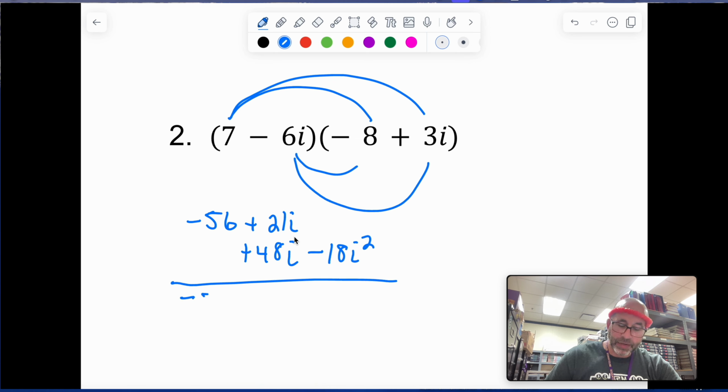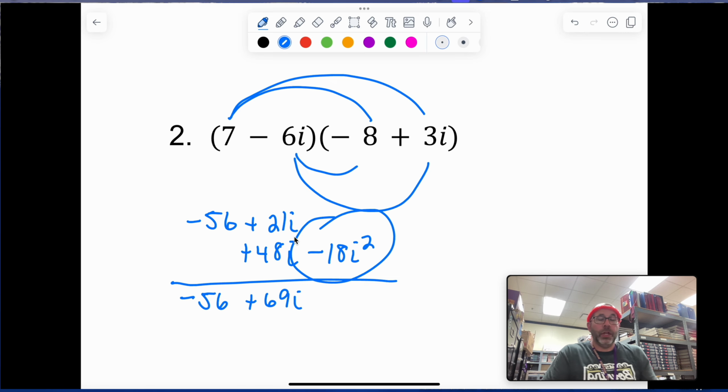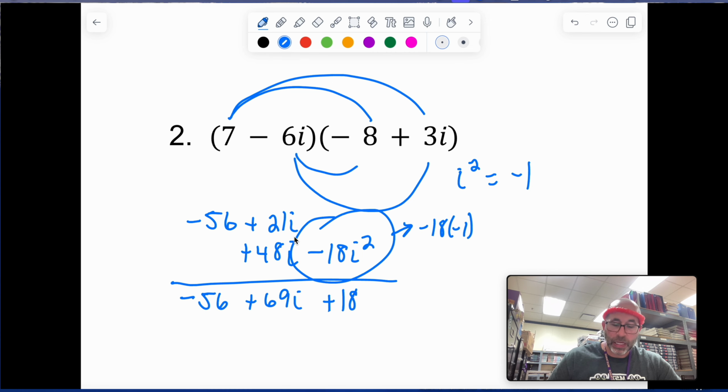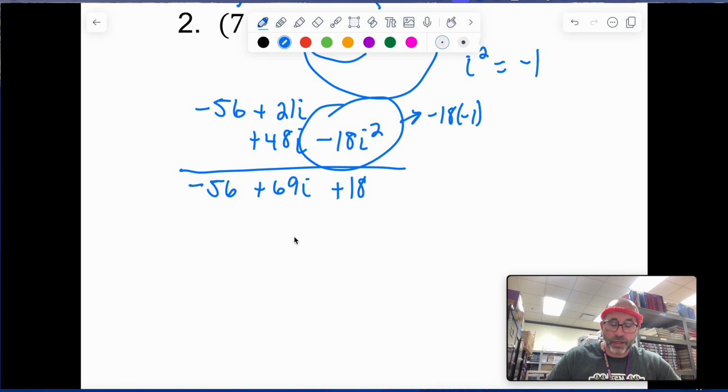Okay, that negative 56 is good, that 69i is good. This one right here we have to talk about. It's important to note that i squared, if you recall, is the same as negative 1. So what this actually says is we have negative 18 times negative 1. And so what that turns into is a positive 18. So if we continue and put things together, we have negative 56, okay, plus 18 plus 69i, okay?